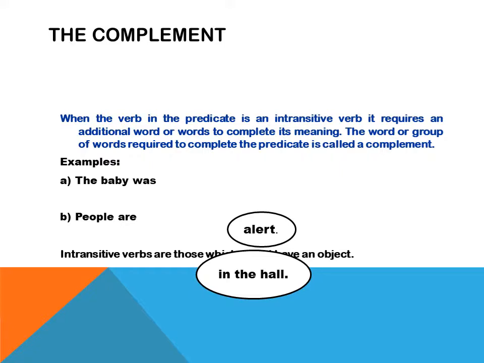Look at the examples here. The baby was alert. People are in the hall. You can see the circled words alert, in the hall. These are known as complement. Intransitive verbs are those which do not have an object.